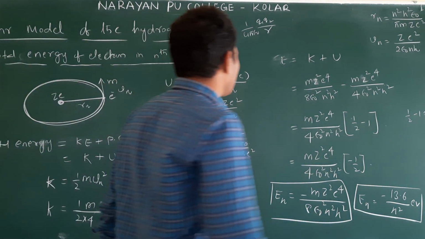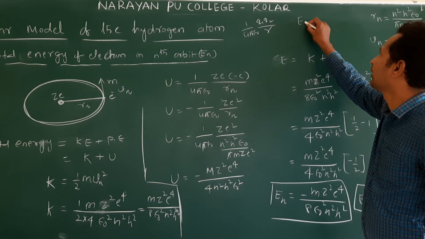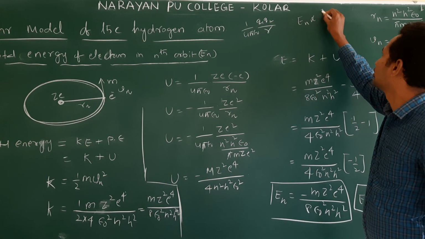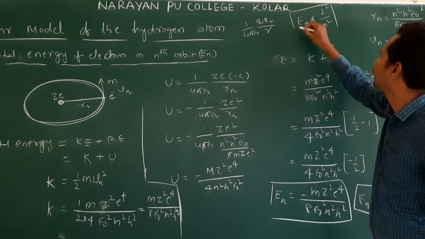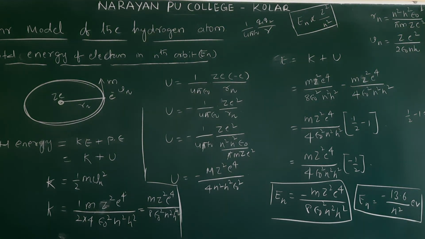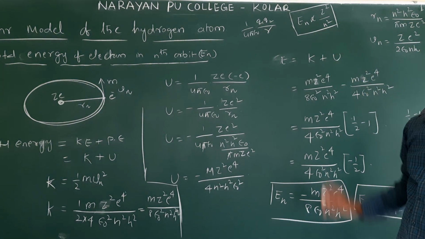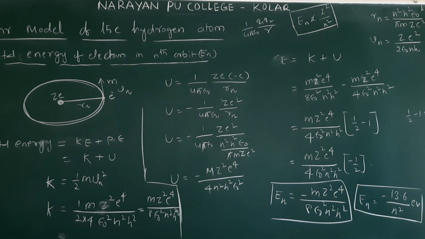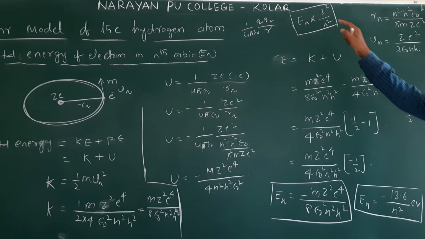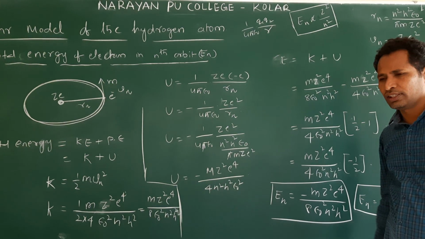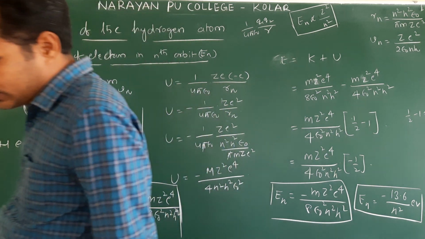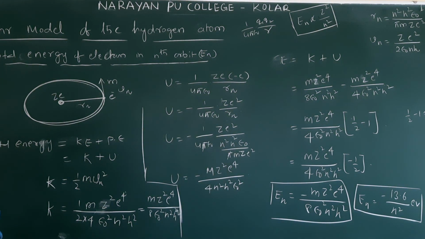So the general relation is what? E n is proportional to z square by n square. This is important for competitive exams. Sometimes they will ask about hydrogen-like atoms. Don't expect questions only on hydrogen. They may ask a question like lithium. Clear? In that case, Z value is 3. Hydrogen, helium, lithium. So 13.6 by n square eV is the energy of the electron in nth orbit.